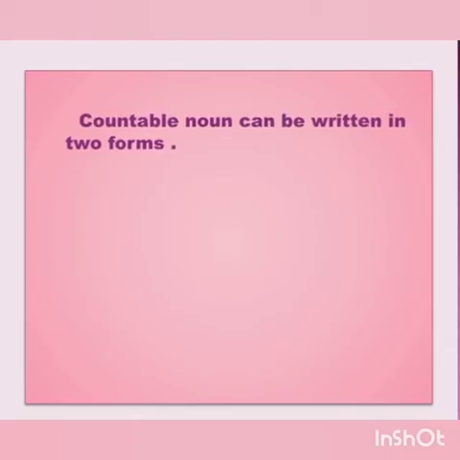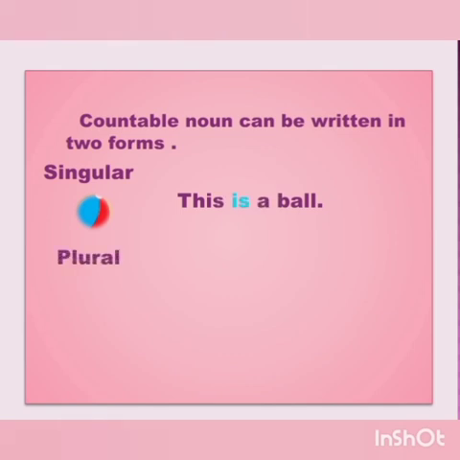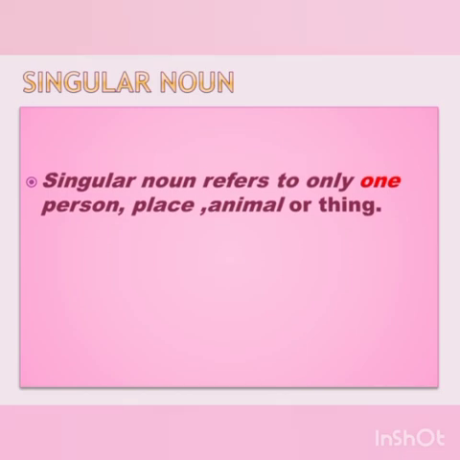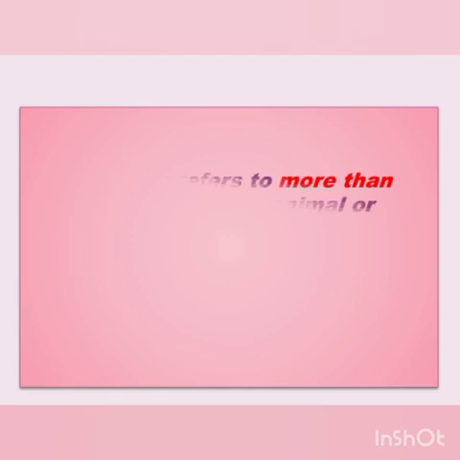Countable noun can be written in 2 forms. One is singular. Here, one ball. This is a ball. Plural form, 1 and 2 balls. So we write, these are balls. What is singular noun? Singular noun refers to only one person, one place, one animal or one thing. Let us move on to another noun, that is plural noun.